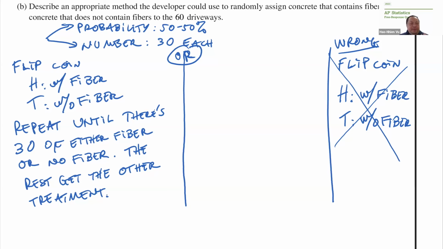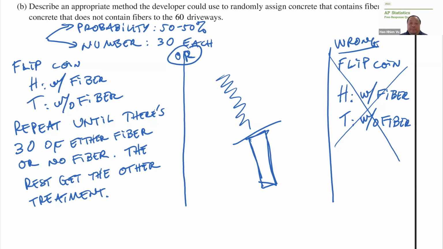You may feel kind of uneasy about this because it feels like you're flipping a coin, you get either fiber or no fiber, and then once you get 30 of something, the rest of them all get the same thing. It feels wrong, but it turns out that it's perfectly fine. It feels wrong because you have a string of people at the end that all get the same treatment. They all get fiber or they all get no fiber.